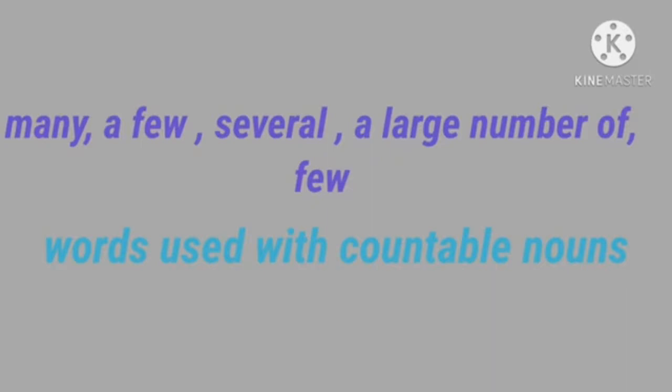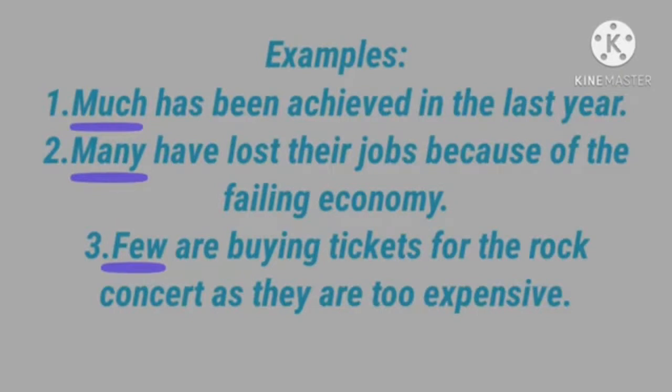Much has been achieved in the last year. Many have lost their jobs because of the falling economy. Few are buying tickets for the rock concert as they are too expensive. Look at the first sentence. Here we are speaking about the work that they achieved. Work comes under uncountable nouns, so we use the word much. Next, many have lost their jobs. Jobs come under countable nouns, so we use the word many.